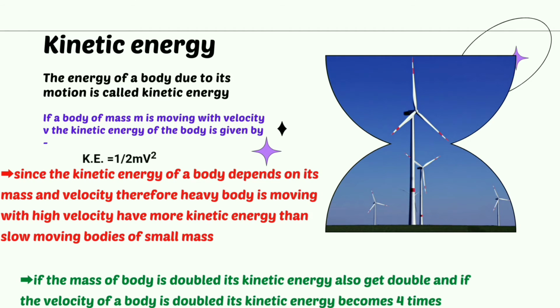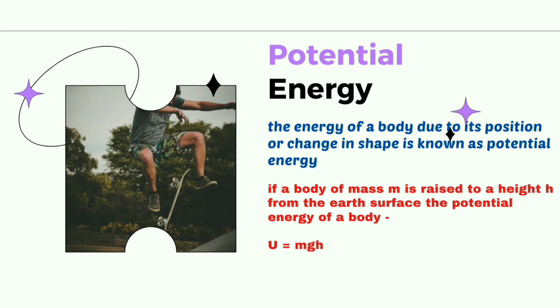What is potential energy? The energy of a body due to its position or change in shape is known as potential energy. If a body of mass m is raised to a height h from the earth's surface, the potential energy of the body is equal to mgh.